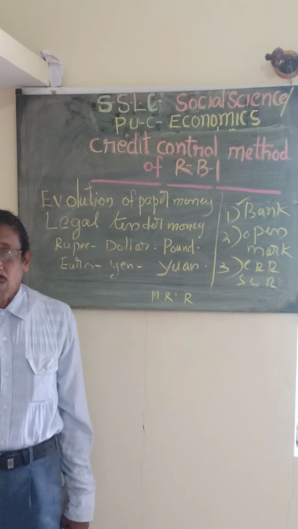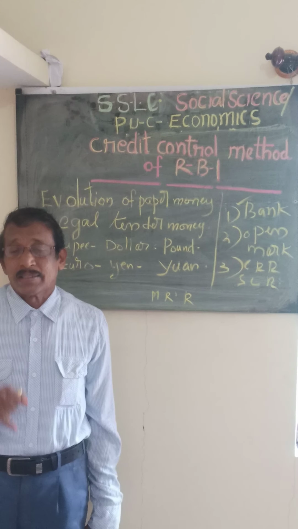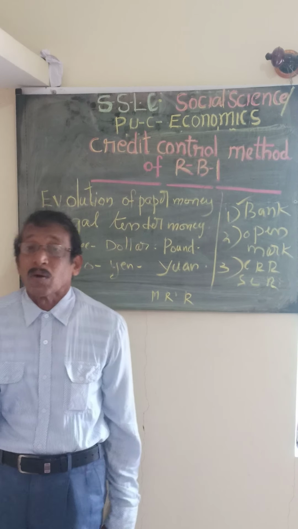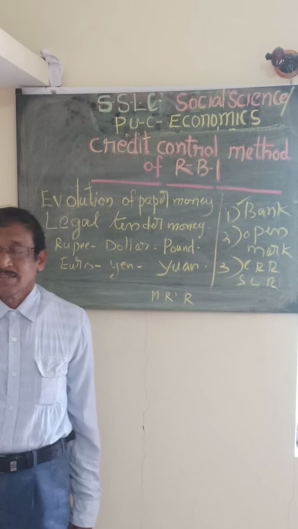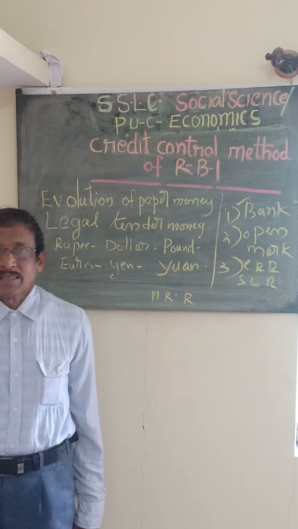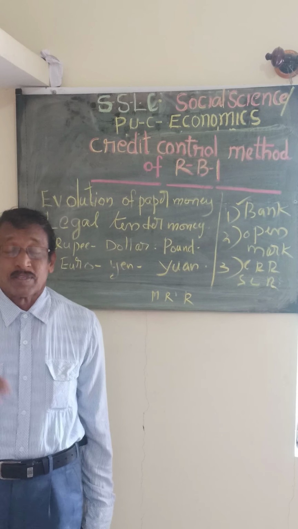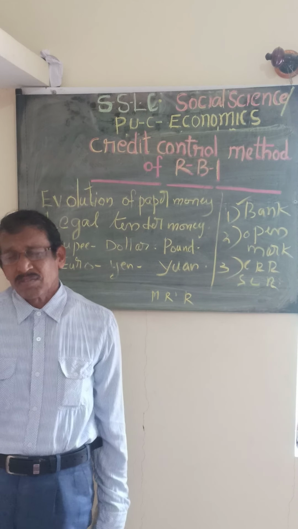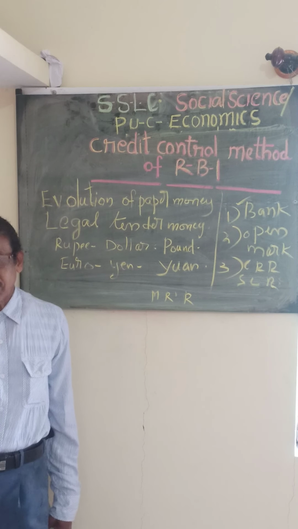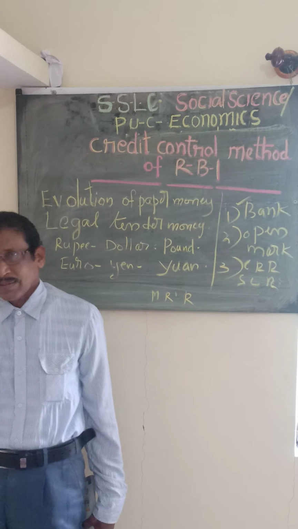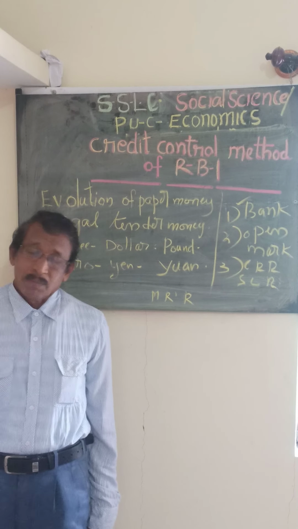One is called the quantitative method, another is called qualitative: quantity and quality. Quantitative techniques directly affect the business people and other consumers. Under the quantitative techniques, first is bank rate.